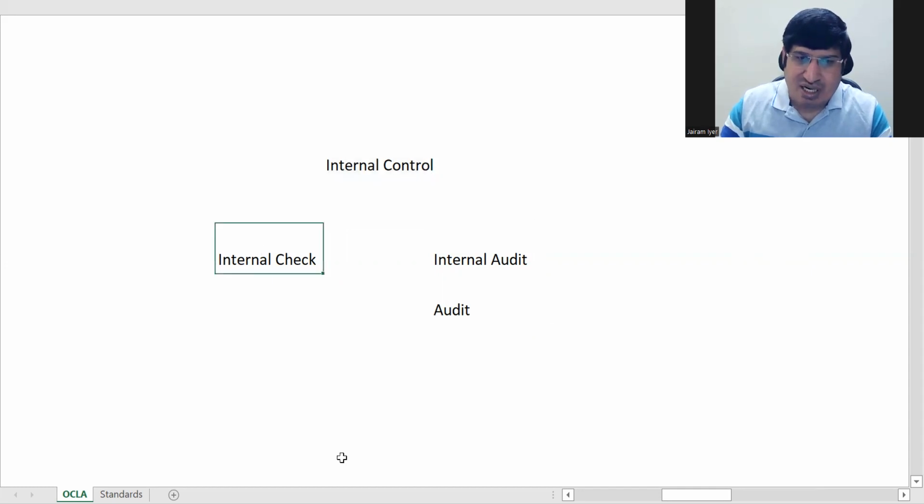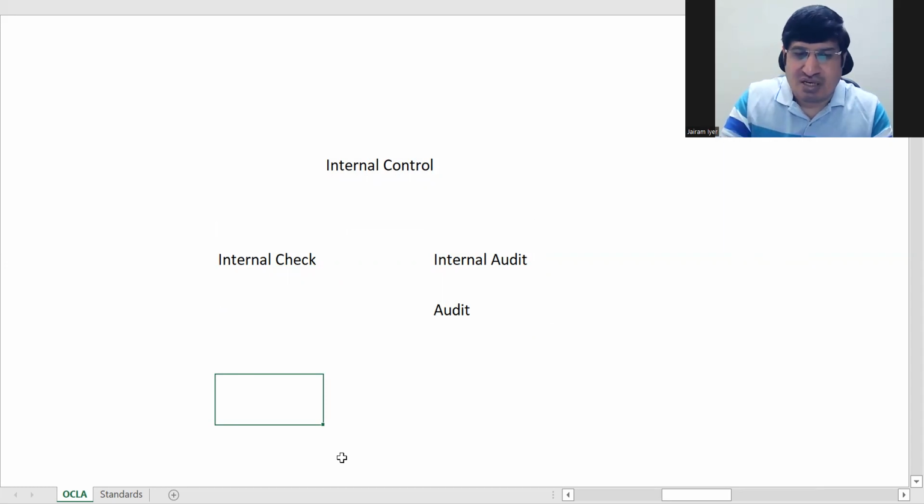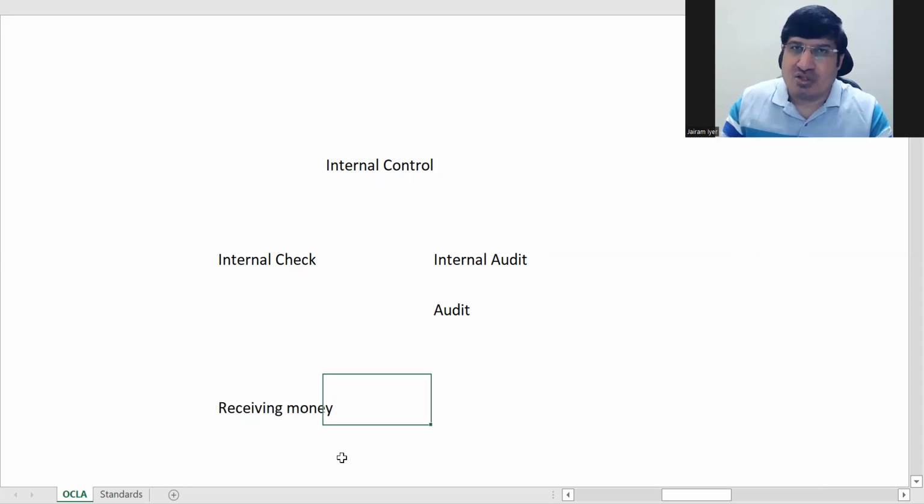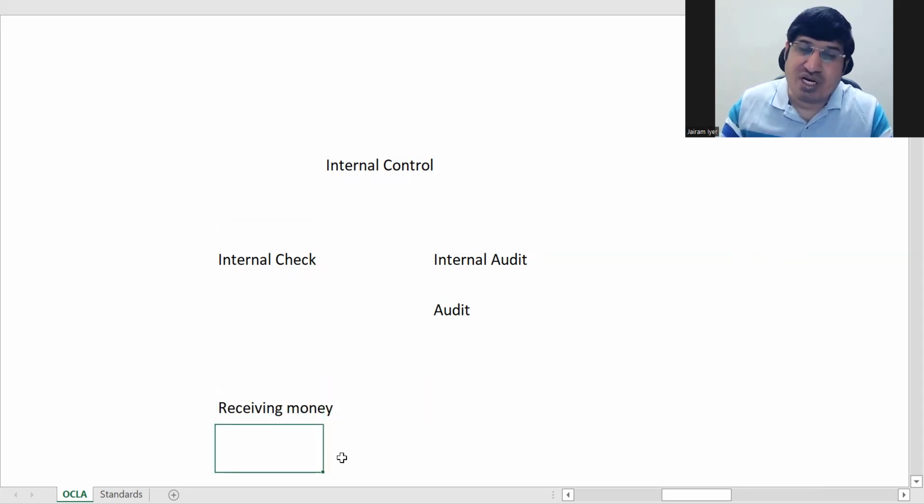In internal check, basically what is seen is that whenever accounting is done, for anything, suppose in a bank there is a receiving money function, that transaction should not be controlled by just one person.